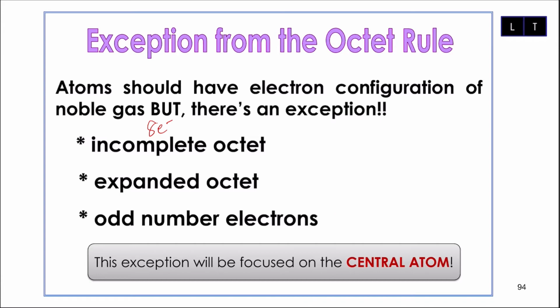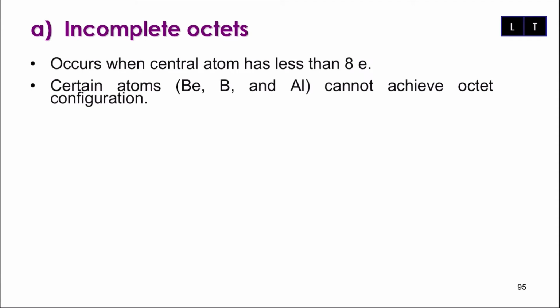But please remember, we are going to talk about this exception only focusing on the central atom. So the central atom is very important. No matter what, you should draw your Lewis structure correctly. Let's go for incomplete octet. This incomplete octet only occurs when the central atom has less than 8 electrons.